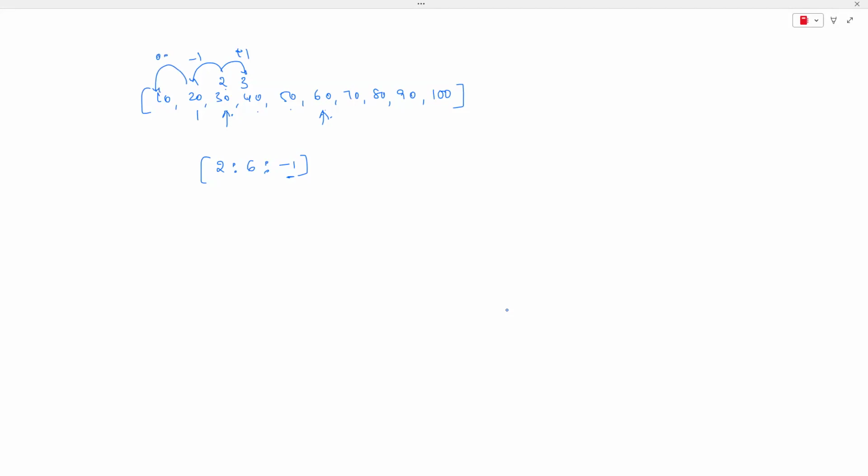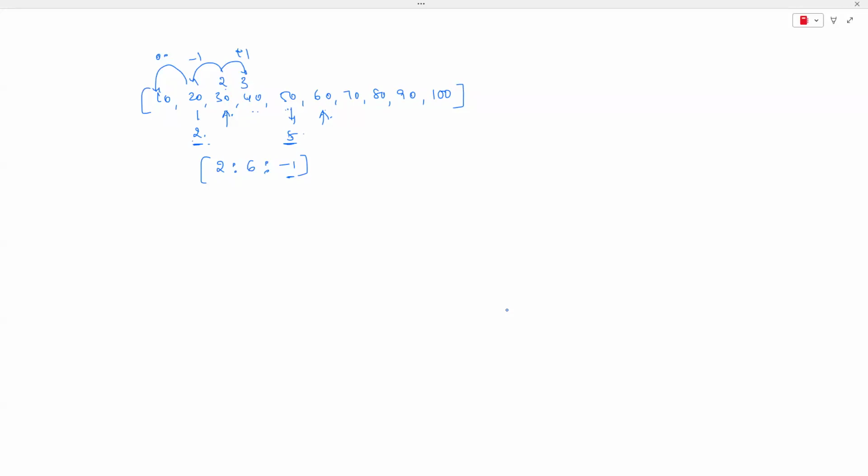So whenever we are moving, careful, guys, from 20, the second, to the 6th position, obviously it goes through 2, 3, 4, 5 up to here. Whenever you are specifying this, starting is on the left-hand side and stopping is on the right-hand side. So whenever you want to move from left to right, remember, guys, you always have to have a positive step, but not a negative step.